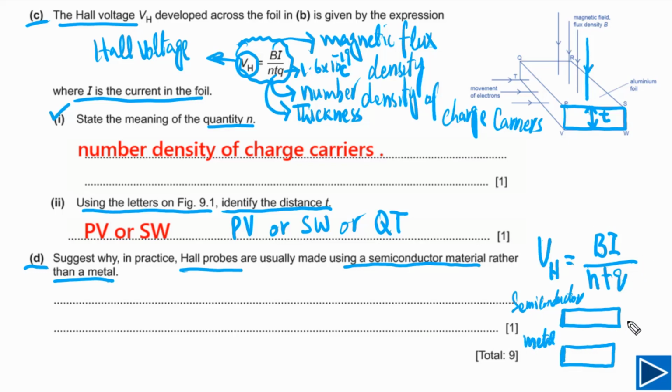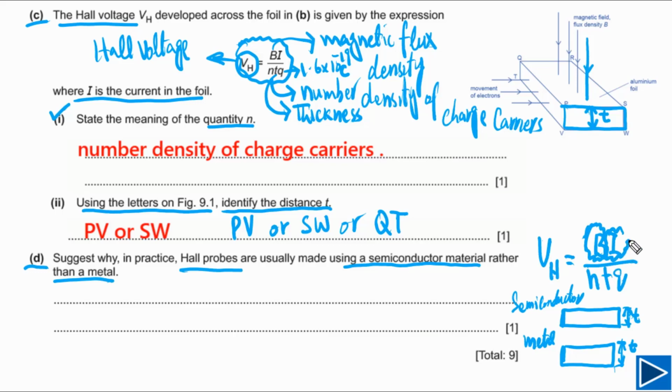If we look at this formula, let's say the thickness of these two materials is the same. T means the distance traveled by the magnetic field in the semiconductor and in the metal, so T is the same. Then B, the external magnetic field, is the same for metal and also the same for semiconductor.